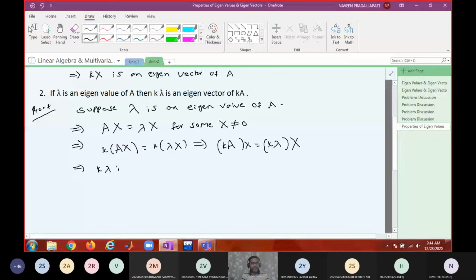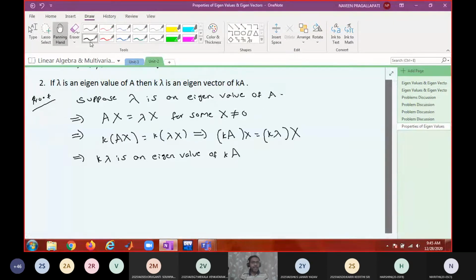K lambda is an eigenvalue of KA. Not only that, what is one more insight you are seeing? If x is an eigenvector of A, then the same vector x is also an eigenvector of KA. That means one vector can be an eigenvector of several matrices, and several matrices can have the same eigenvalues. So at least some of the eigenvalues may be the same. Is it okay?